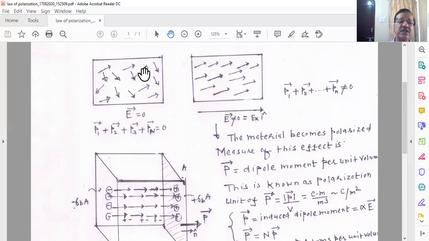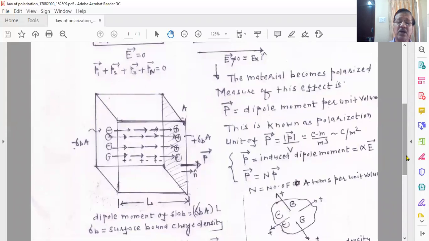To explain the meaning of polarization and the polarization density vector, consider a dielectric slab whose area of cross section is A. If you take the area of cross section of this face, suppose this is point A, this is point B, this is point C, this is point D. So the cross-sectional area of this face ABCD will be equal to letter A.